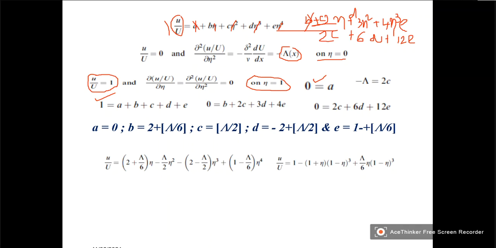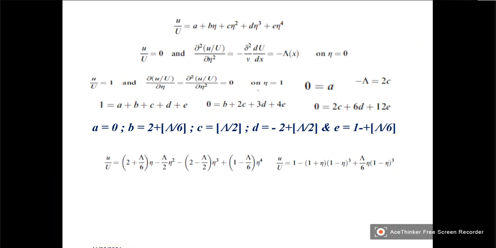One minute. Okay. On eta is equal to 1, I am sorry. When eta is equal to 1, dou u by dou eta is equal to 0. So this is what we got.